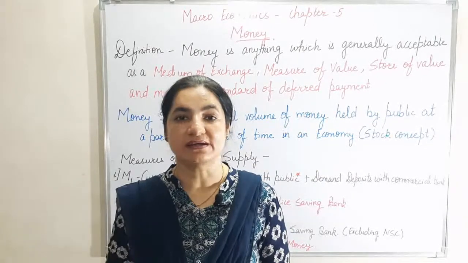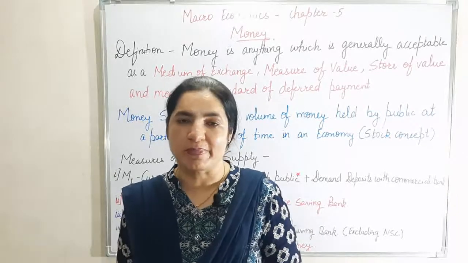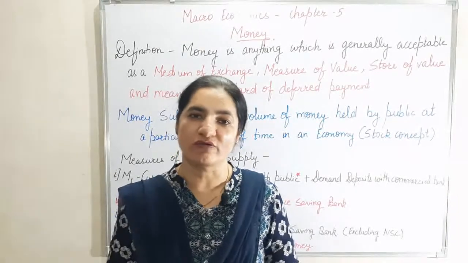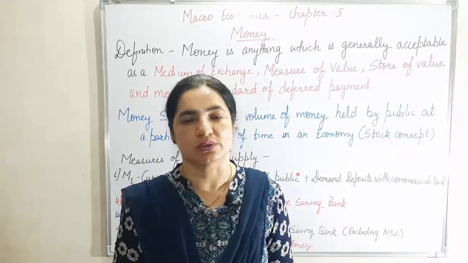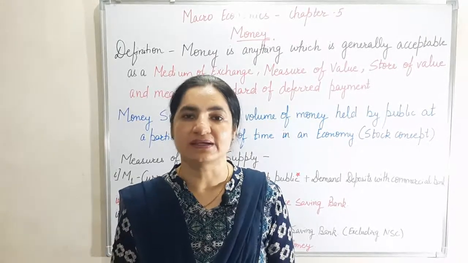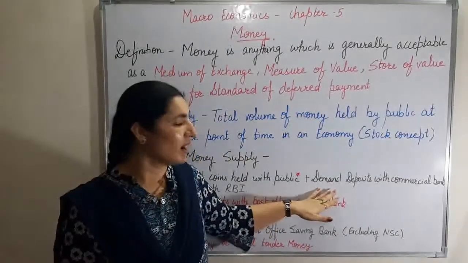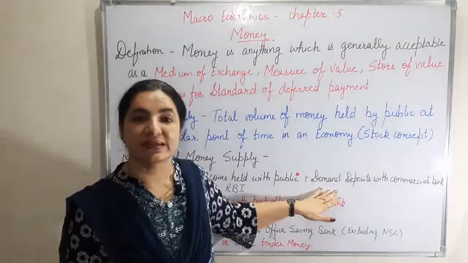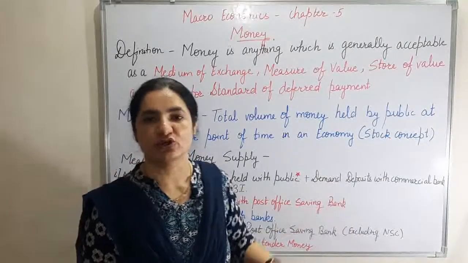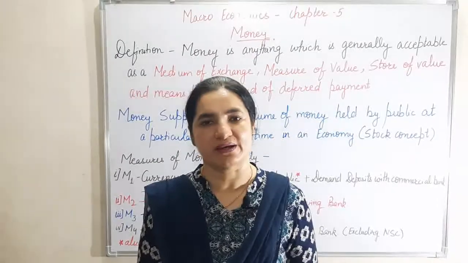It means that interbank transactions are also held, and one bank can keep a deposit of another bank in its account. So we are required to exclude those interbank deposits. So this demand deposit is actually the net demand deposit with commercial banks, excluding the interbank deposits.